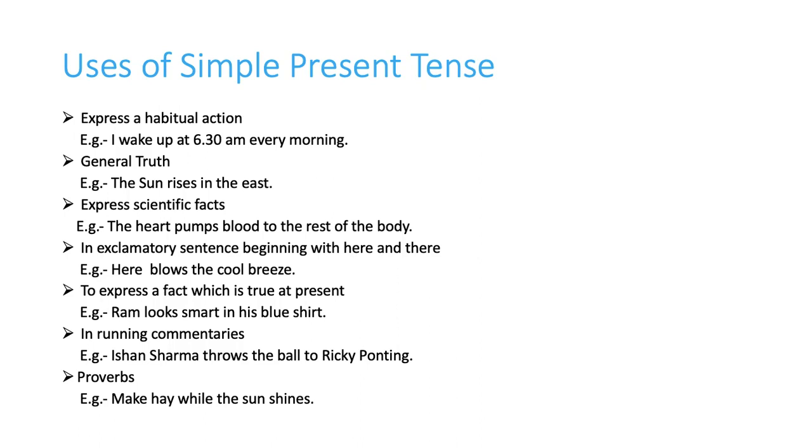Now in exclamatory sentence beginning with here and there also we use. For example, here blows the cool breeze. And we also make sentence with there comes the beautiful lady. Now to express a fact which is true at present, like Ram looks smart in his blue shirt. And in running commentaries also we use simple present tense, like Ishant Sharma throws the ball to Ricky Ponting. And we also use it in proverbs like make hay while the sun shines. So these all are simple present uses.